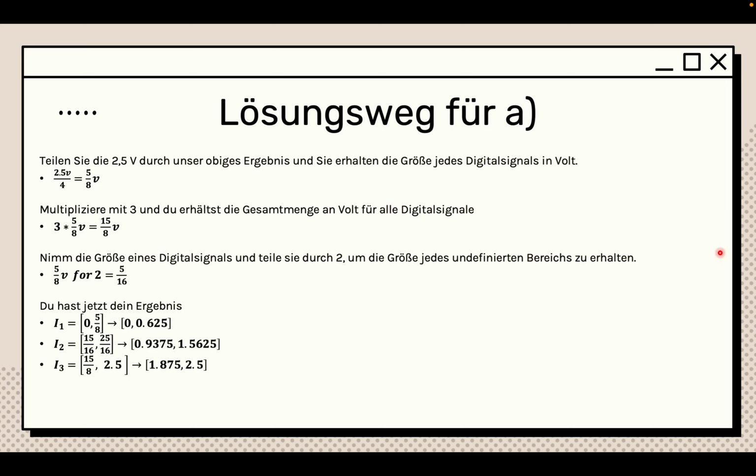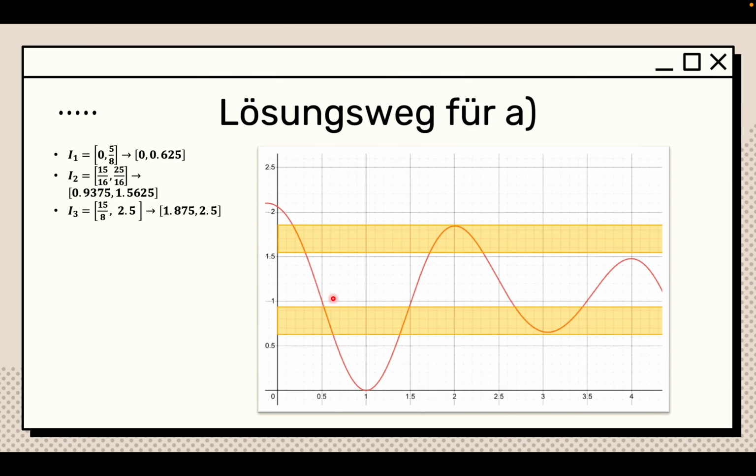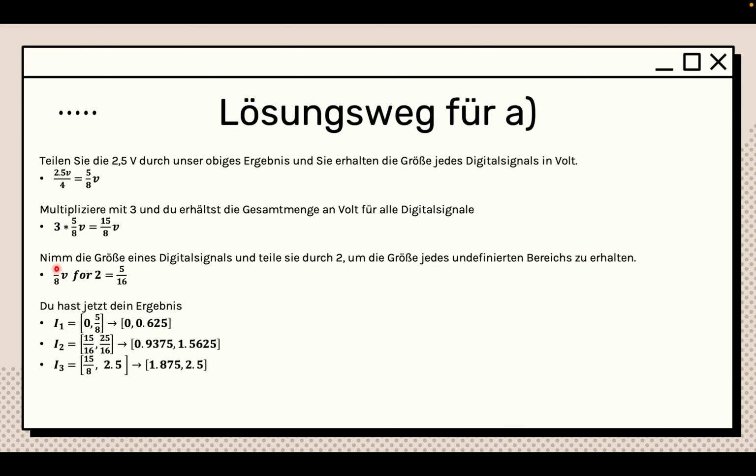So basically, you can multiply by 3, and you get the full amount of volts the digital signal uses. However, you can see that we're missing 5/8 of a volt, because this is divided into our 2 undefined areas, meaning this one and this one. So we have 5/8 and we have 2 little undefined areas. It means we have to divide it. So we have 5/16, meaning that now we know how big our undefined area is.